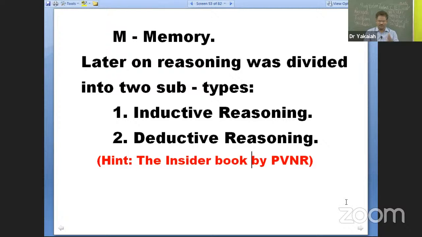Today, by the way, you have very good mnemonics to remember your structure of intelligence theory. Many faculty members also at many times face difficulty remembering all those, until now. Just follow my session. You are going to be able, with ease and comfort, to remember and answer your questions.